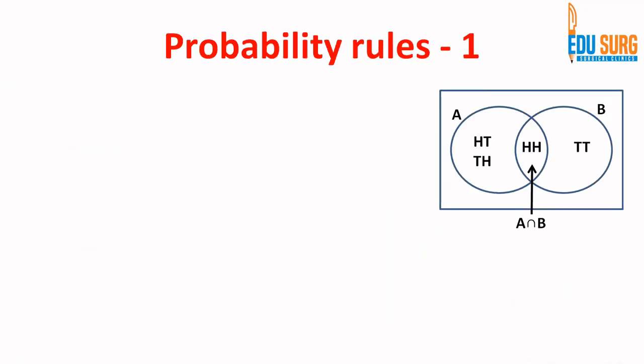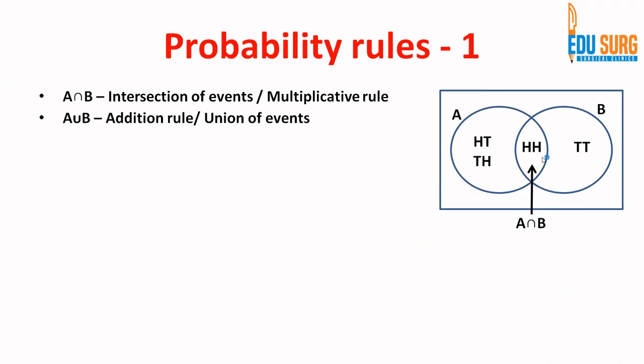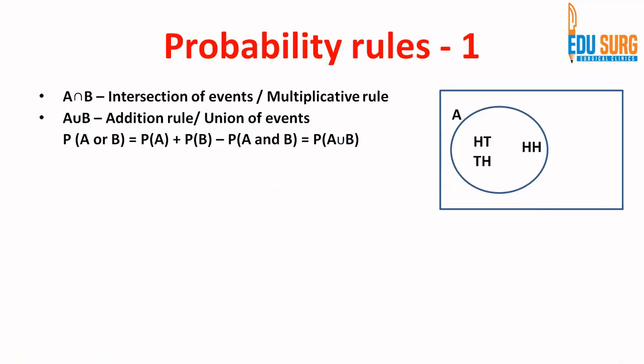So going to some of the rules that we have seen so far, intersection of events is P(A intersection B), we already saw. The common point of both these events is HH. A union B is the addition rule, or union of events, A or B. The formula is P(A) plus P(B) minus P(A and B).